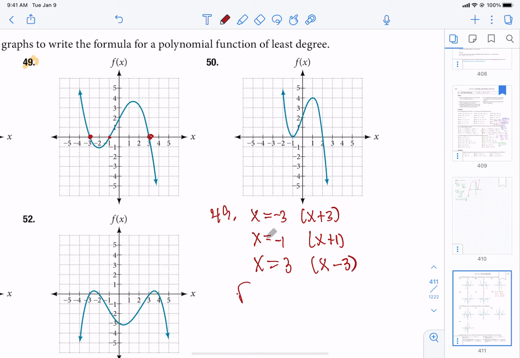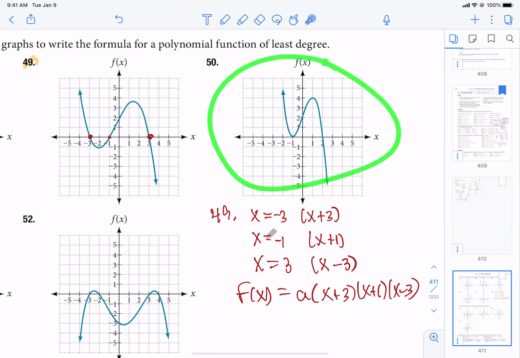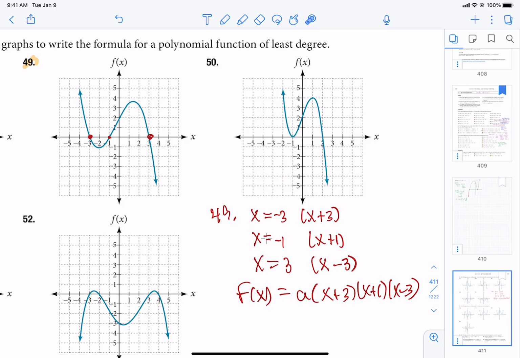And so what we know so far is that f of x equals a times x plus 3 times x plus 1 times x minus 3. So like if we look at number 50 here, at negative 1 on that graph, there's a bounce. So if I was doing this quantity on that graph, I would have to include 2 on the power. There's a bounce. So look at the difference. In 49 at negative 1, we went through it, so we only use a power of 1. If we were doing 50, there's a bounce at negative 1, so we would have to use a 2 there. The 2 is going to make a bounce.